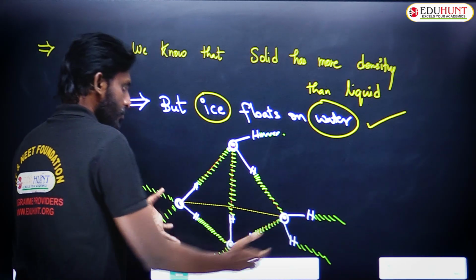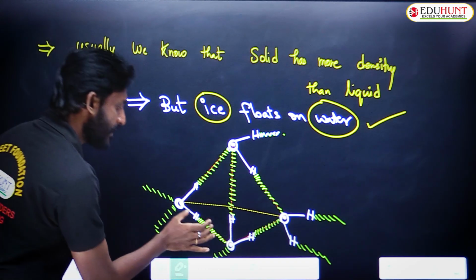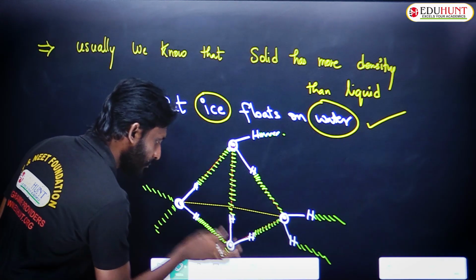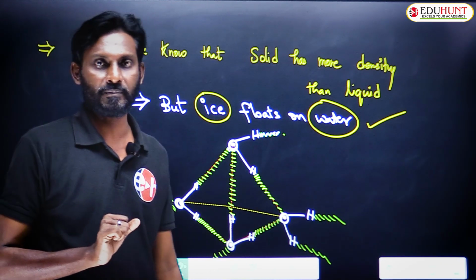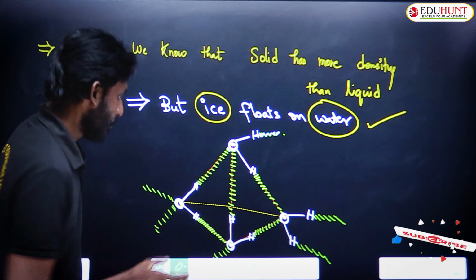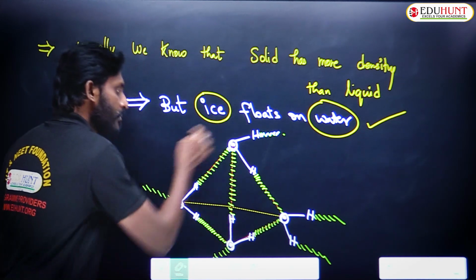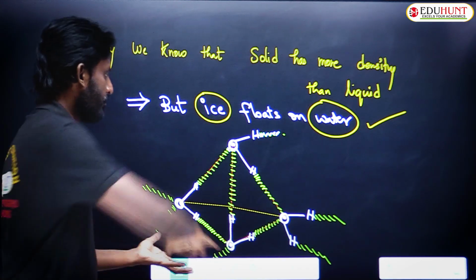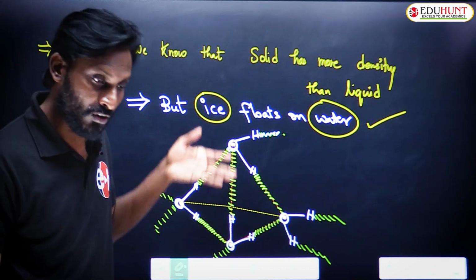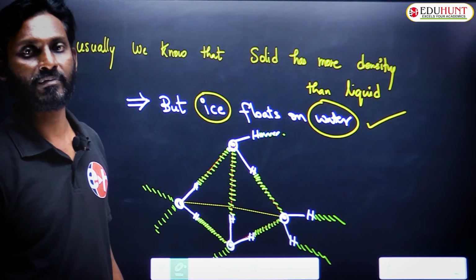So for the structure to form, there must be some gaps between the molecules. If this much gap is not present between these two water molecules, hydrogen bond is not possible. If hydrogen bond is not possible, solid formation is not possible. So to maintain these gaps for the formation of hydrogen bonding, water molecules will be this far away to form this structure. You can see there is a lot of empty space. Because of that empty space, solid ice has less density.